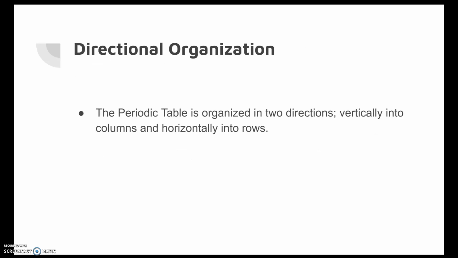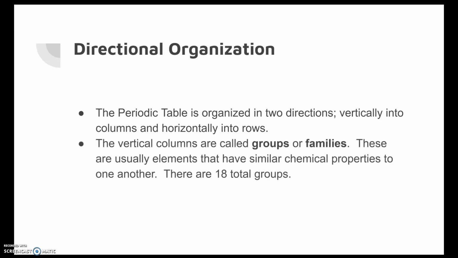There are two directions in which the periodic table is organized. It's organized vertically into columns as well as organized horizontally into rows. We call those vertical columns groups. They're also known as families.